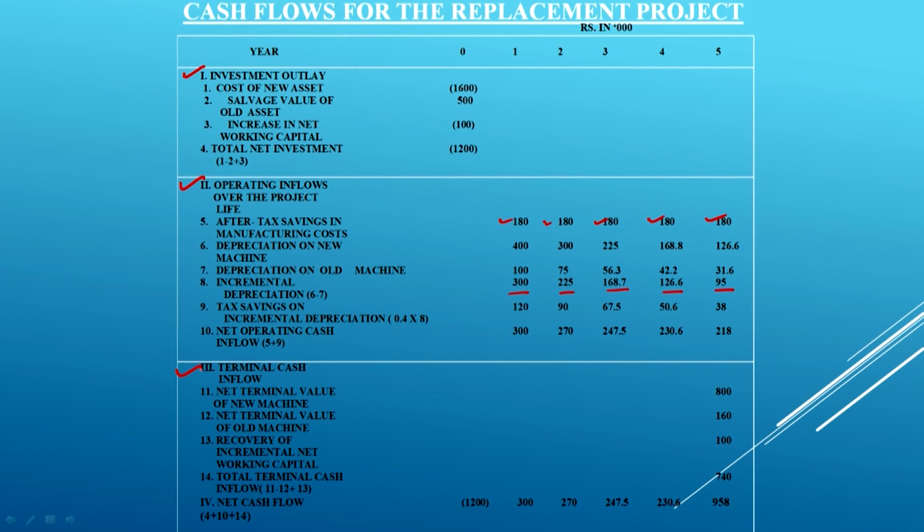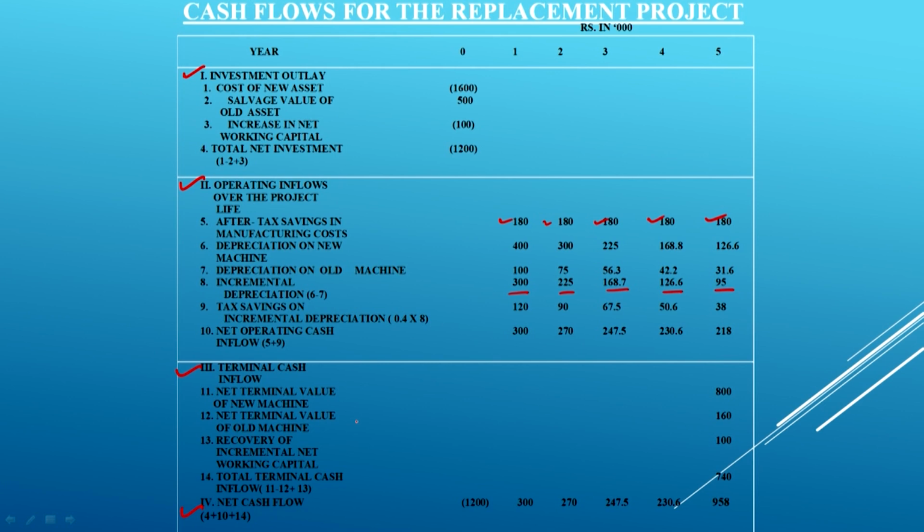The third important point here is to calculate the terminal cash flow. Ultimately we have to calculate this fourth item, which is called the NCF, net cash flow. For calculating the net cash flow, you first have to calculate the terminal cash flows. The net terminal value of the new machine is how much? 8 lakh rupees.